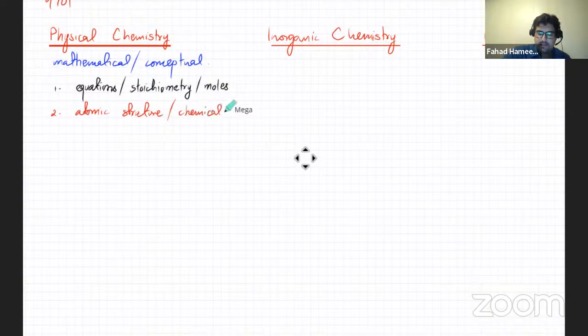And chemical. Now, the basic underlying structure would be the same as O-levels. Like you have ionic bonding, you've got covalent bonding, but there's going to be a lot more detail. So like O-levels atomic structure, chemical bonding was like 20%. This is going to be a lot more in-depth, and there's going to be a lot of detail.